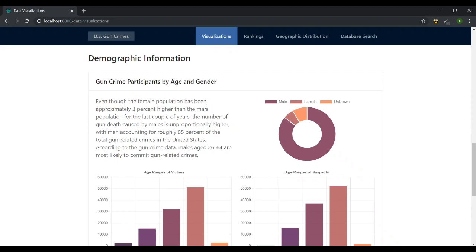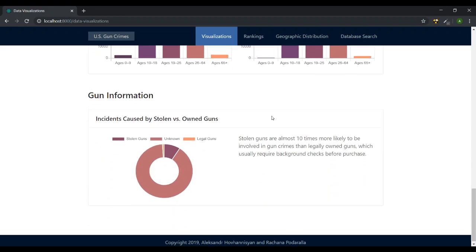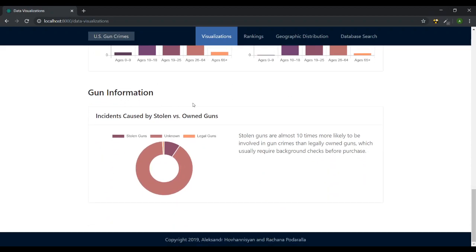Next up is some demographic information. It seems a majority of people who commit gun crimes are male, followed by unknown, followed by female. We also have some age range classifications for victims and suspects. You can see it's interesting, these two are sort of the same. The majority are in the age range of 26 to 64. Pretty neat stuff.